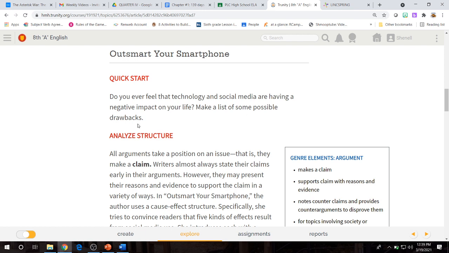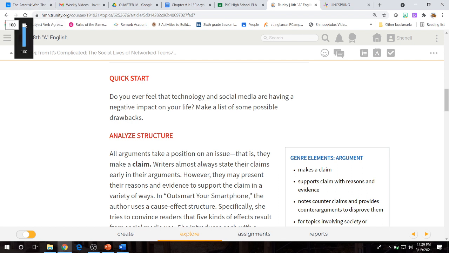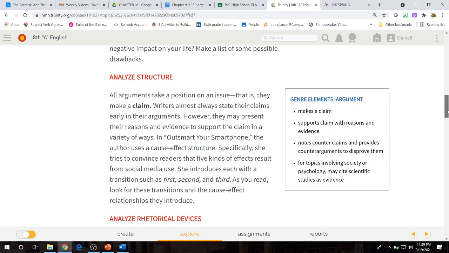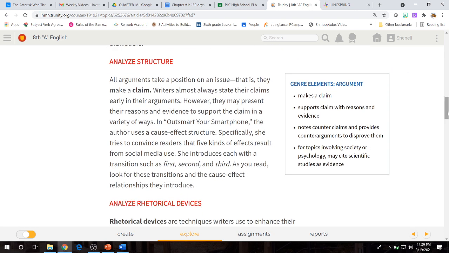So I'm going to have you guys make a list of 3 to 5 drawbacks of technology and social media. What negative impact is it having on your lives? Once you guys are done doing that, we'll share that as an entire group. Share and discuss a little bit, and then we'll move on to analyzing structure.